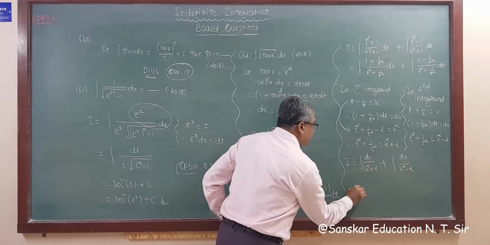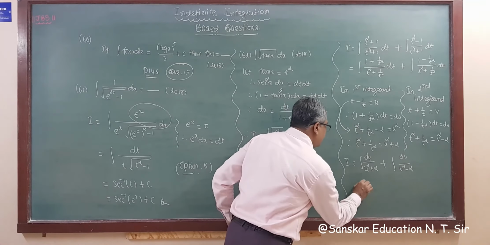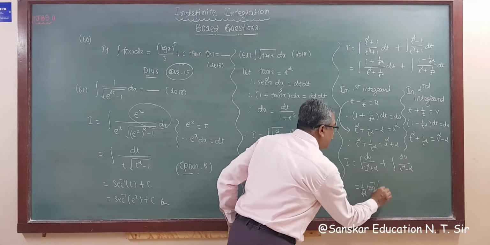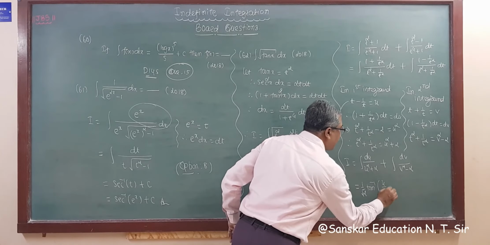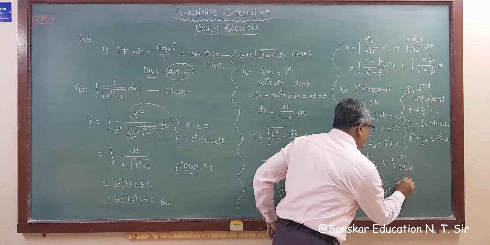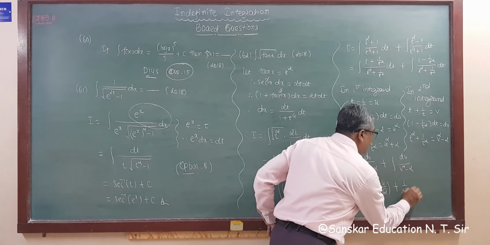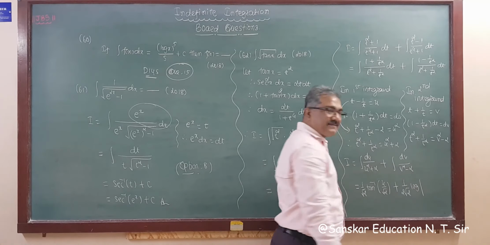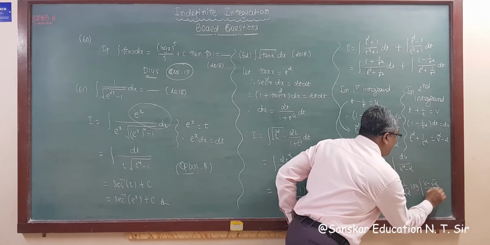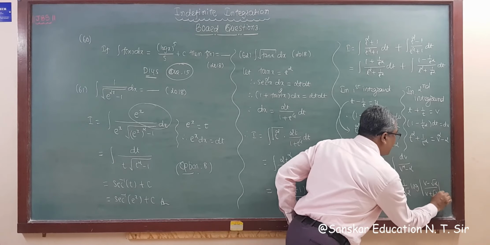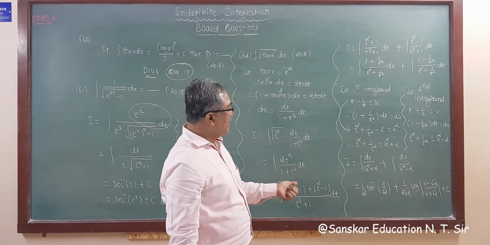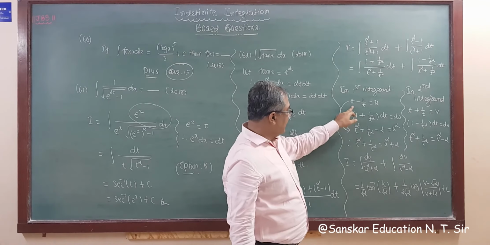Applying both formulas: 1 upon a, that is 1 upon root 2, tan inverse u upon root 2, plus 1 upon x square minus a square is 1 upon twice a, that is 1 upon 2 root 2, log mod of x minus a upon x plus a, that is v minus root 2 upon v plus root 2, plus c. So substituting the values of u and v, u is t minus 1 upon t.